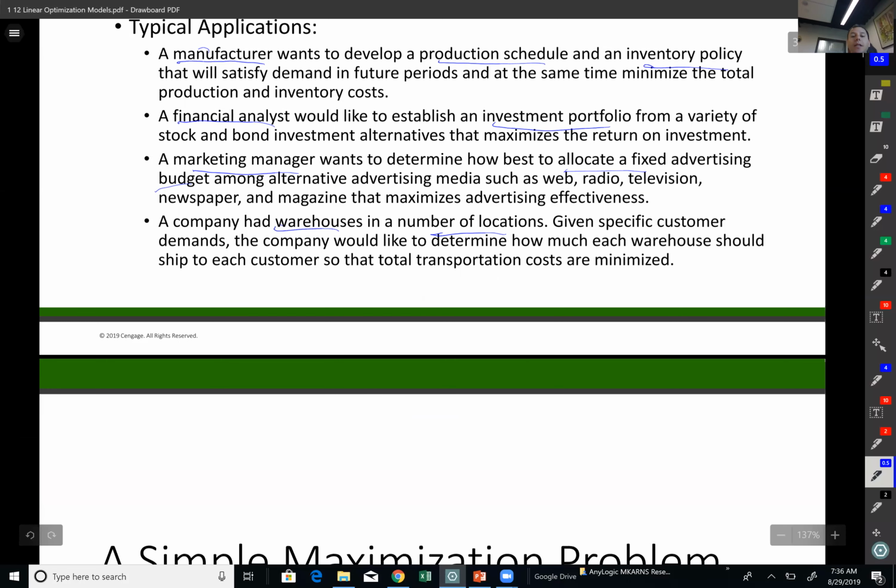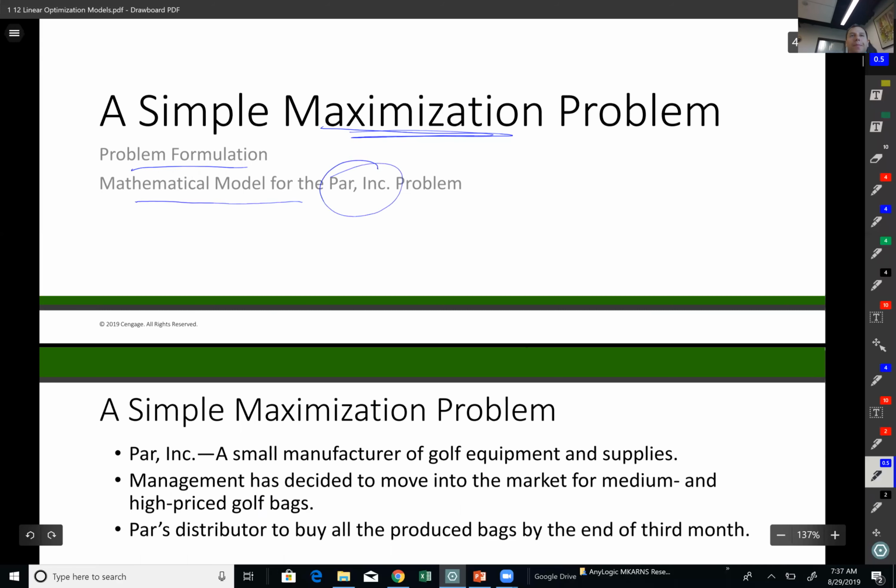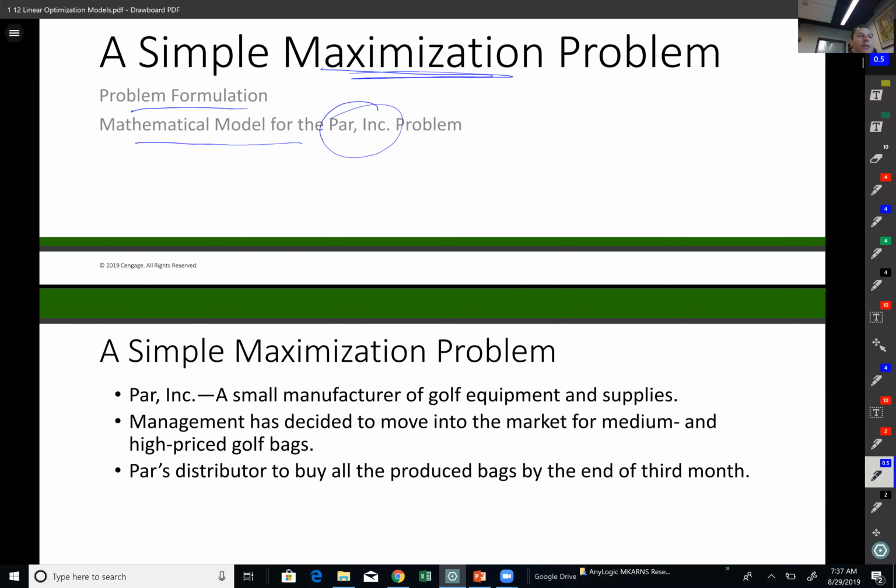Okay, so let's give an example here, a simple maximization problem. Again, we are trying to maximize good, positive things like maximize profits, maximize sales, maximize income, maximize companies' life expectancy, could be examples. So let's talk about problem formulation and the mathematical model for the PAR Inc. problem. In the next slide, let's talk about PAR Inc.